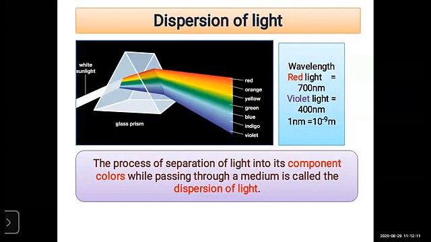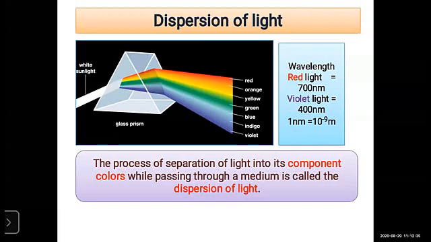Sir Isaac Newton was the first person who discovered this spectrum of light, the band of light, by using a glass prism. Now look at this diagram, there are different colors.